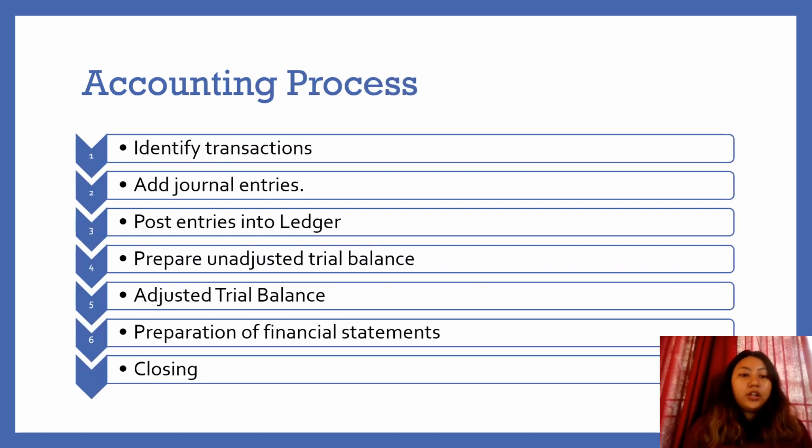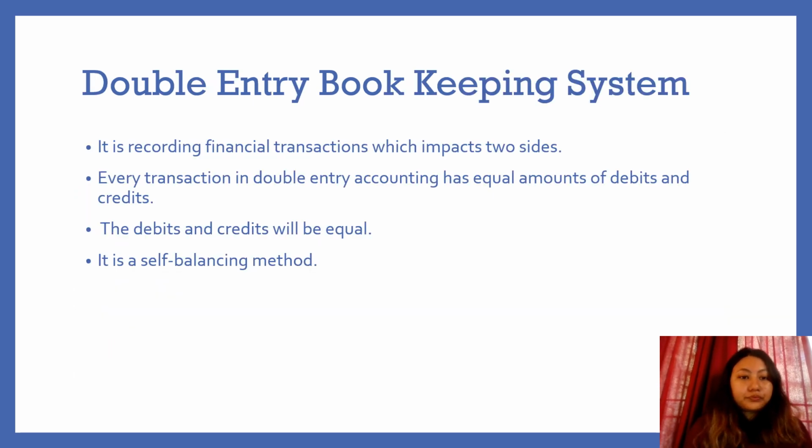Accounting process. First we identify transaction, then we prepare journal entries which we eventually post into ledger, then prepare unadjusted trial balance, then adjust it, then we prepare financial statements such as income statement, balance sheet, then we close off.